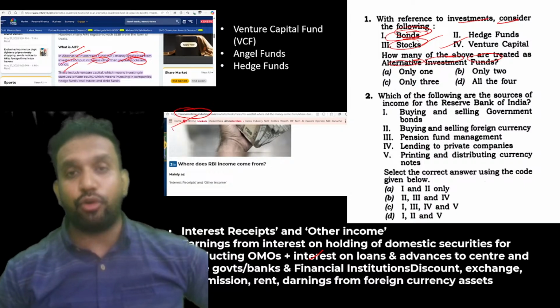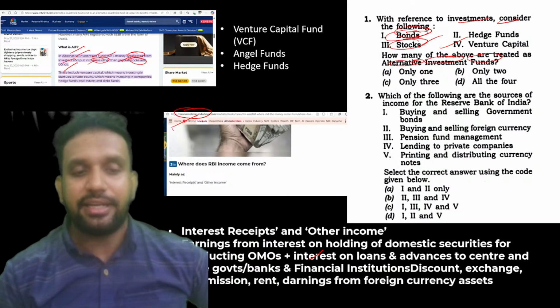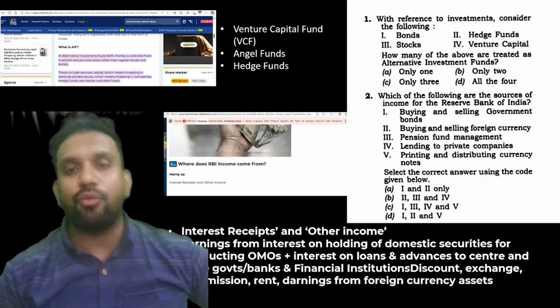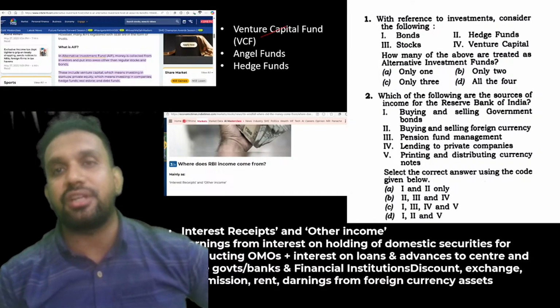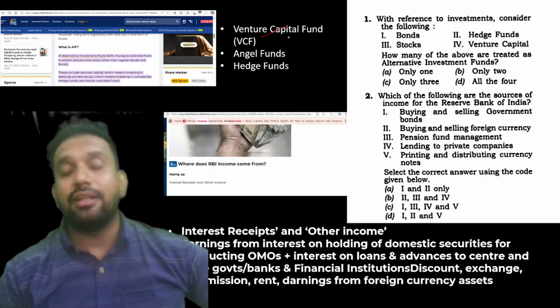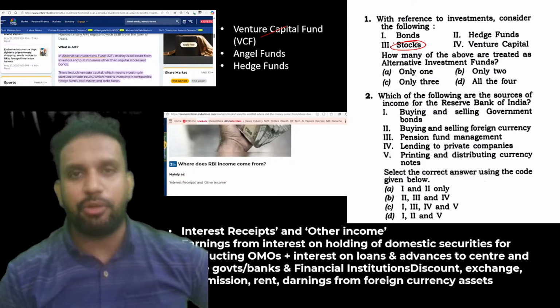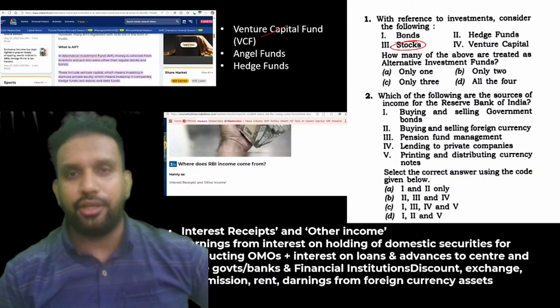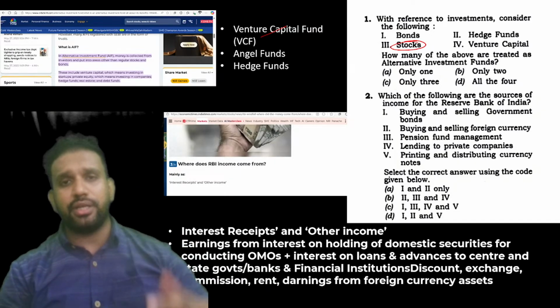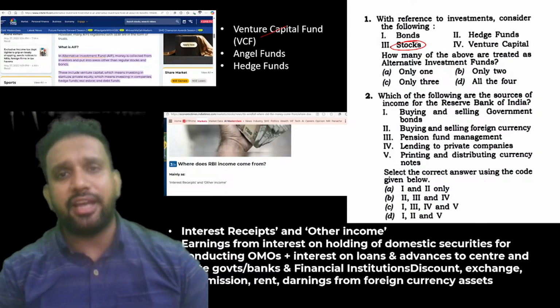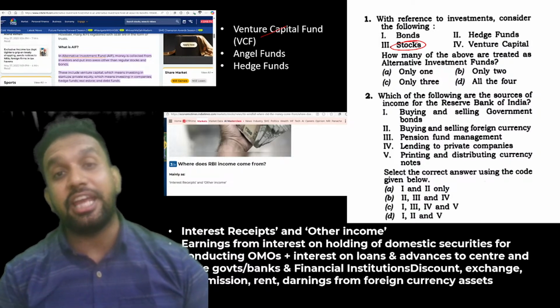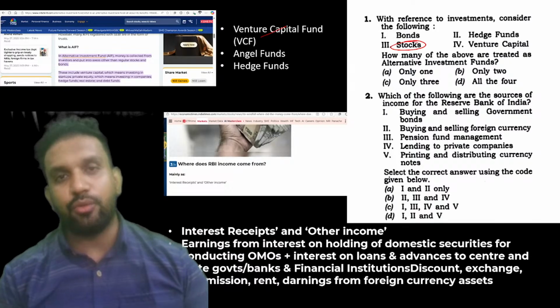Suppose you might be watching Shark Tank India, right? In Shark Tank India, what are they actually doing? They are venture capital funds. Basically they are doing stocks, because in stocks you will become the owner. Whatever the Sharks are doing, they are taking the equity of the business.